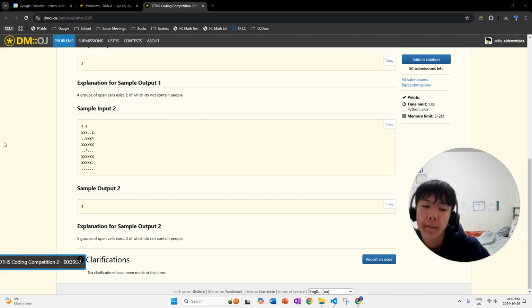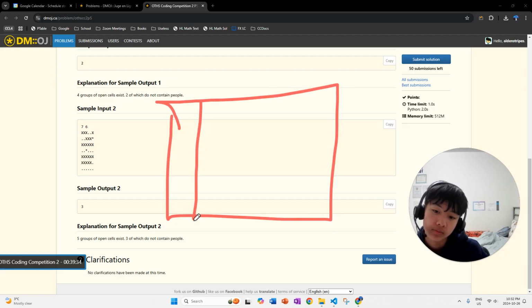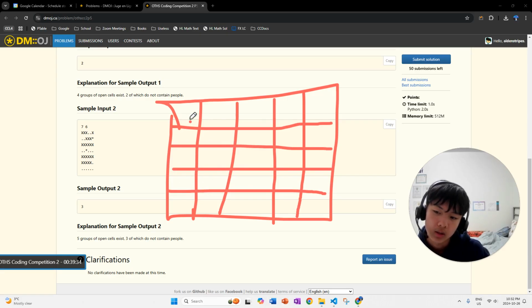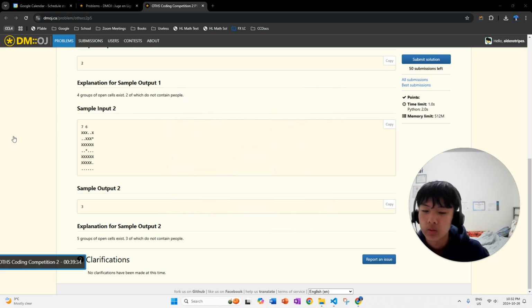So how do we solve this? Well, the algorithm is called depth first search. Basically what you do is you go through each and every box of the original grid, and if that box is an empty cell, so if it's a period, then you want to check the cells to its immediate top, left, bottom, and right, and then you're going to recursively call for those. If there's a period to its right, for example, then for that period, you're going to check its top, right, left, bottom.